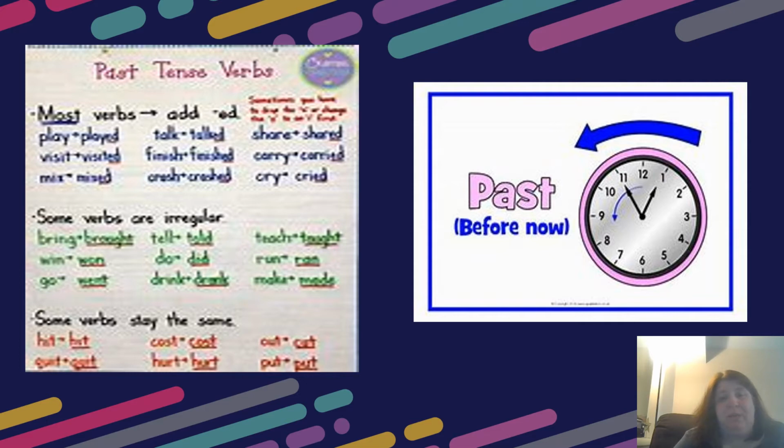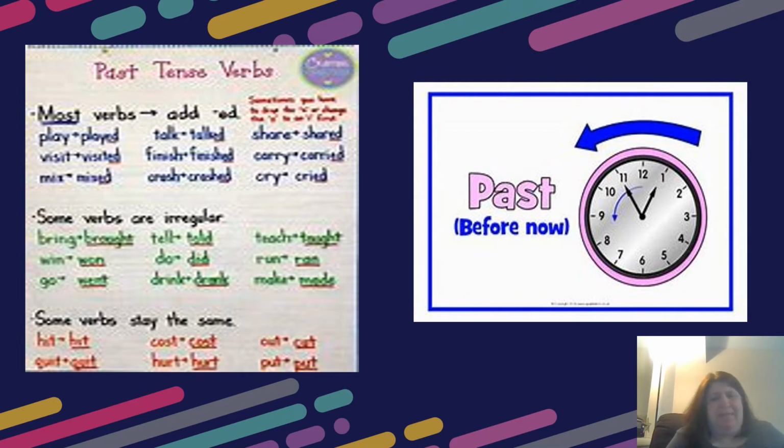You'll notice when the word ends in a y, oftentimes when you're forming the past tense, you have to change the y to an i, and then you add the ed. That's what the red writing at the top of the box says. Carried and cried are two examples of those.